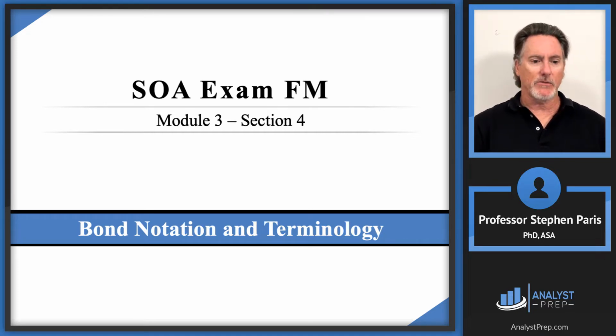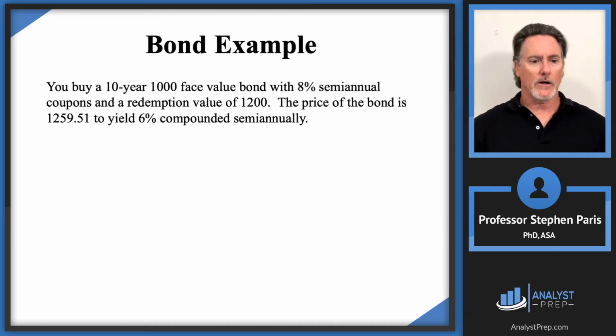As I mentioned before, the notation is going to be the same, but the terminology will be a little bit different. So let's look at an example. This is a typical example of all the types of words that you're going to see in a bond problem. You buy a 10-year 1,000 face value bond with 8% semi-annual coupons and a redemption value of $1,200. The price of the bond is $1,259.51 to yield 6% compounded semi-annually.